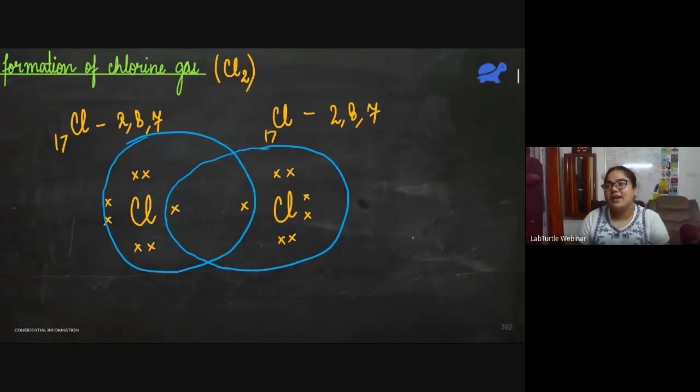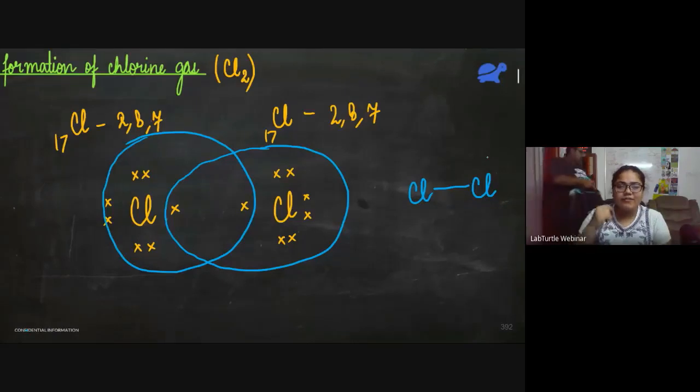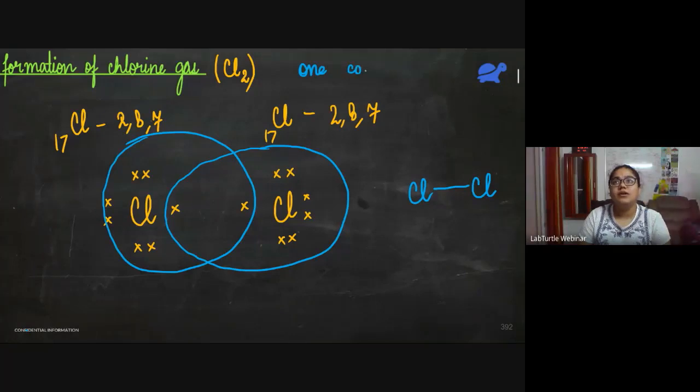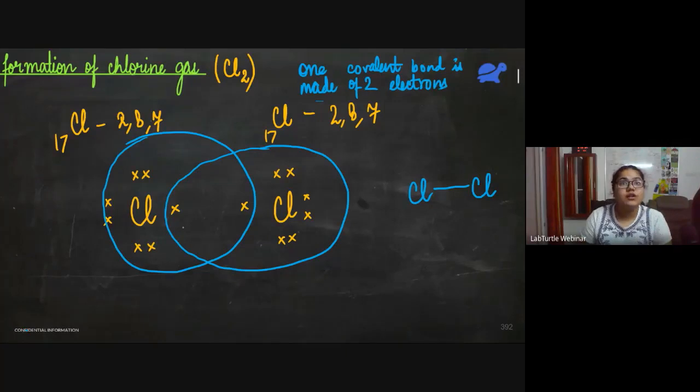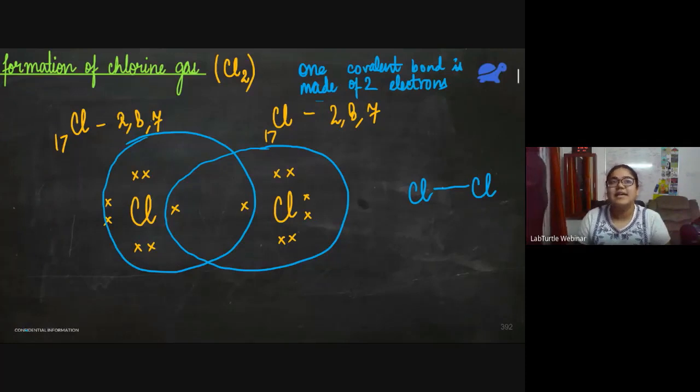So we have one chlorine atom. It is forming a single bond with another chlorine atom. Why is it a single bond? We know that one bond is made of 2 electrons. So one covalent bond is made of 2 electrons. So here in the shared portion, what do we see? We see only 2 electrons. That means that it is just a single bond. So when this question comes, draw the structure of chlorine gas, you have to do this much of work.